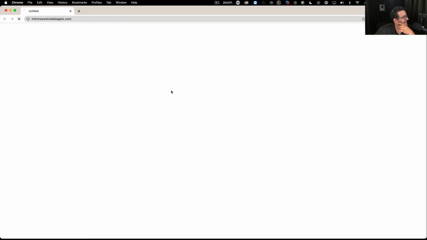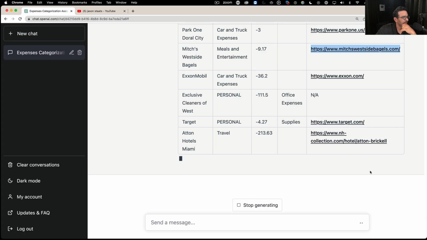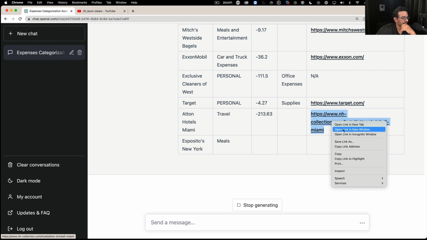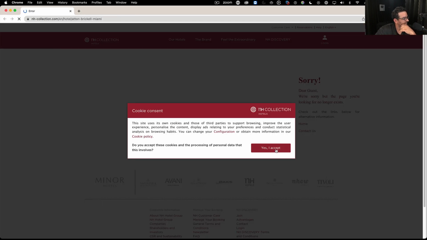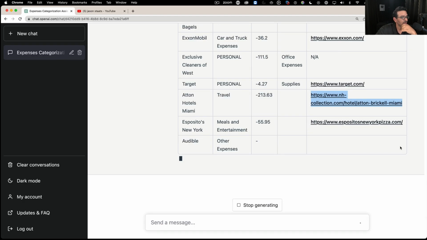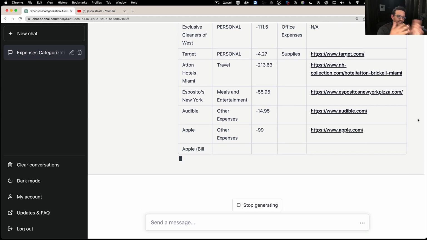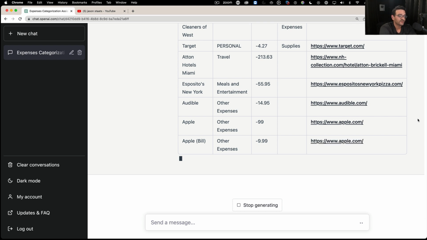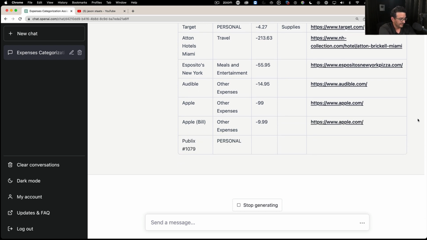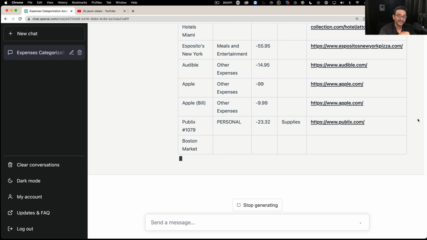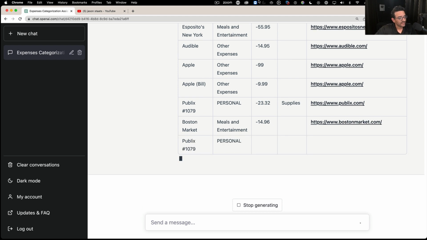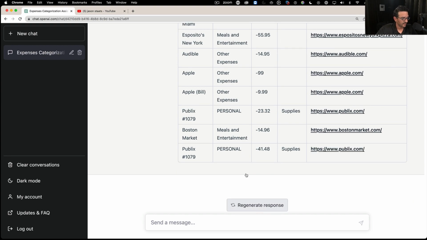Let's see if this restaurant has an active website. Yes, they do. Let's see what this is here. Right click and go to new window. And there's a hotel of sorts. Yep, perfect. So just keep in mind that it's going to tell you the website that it knew back when this model was trained, which I think is late 2021. And maybe if you watch this video in the future, that might no longer be relevant. It'd be real time at that point. So that's pretty interesting. I'm going to hit stop generating here.